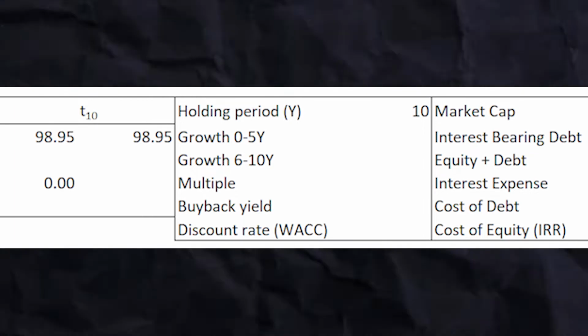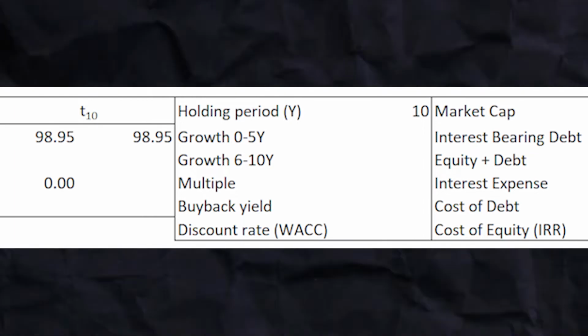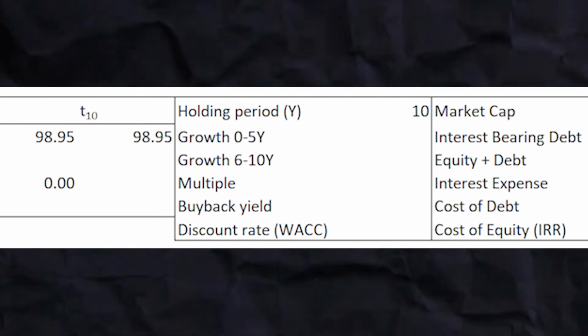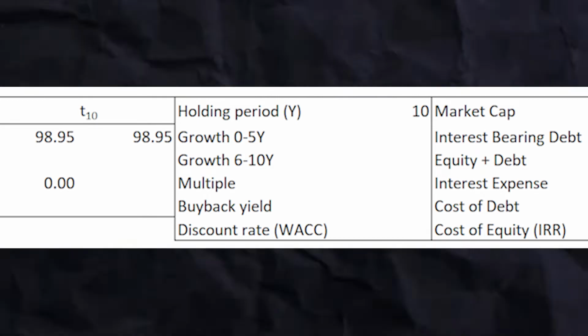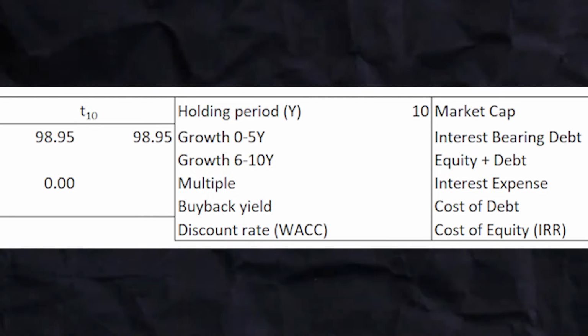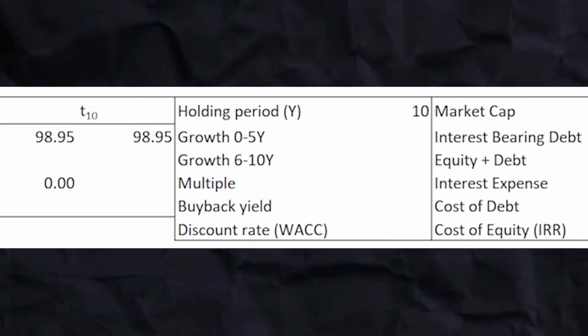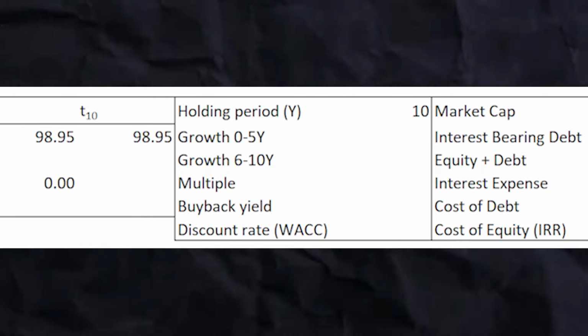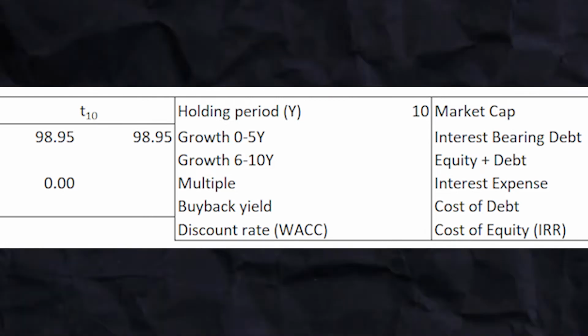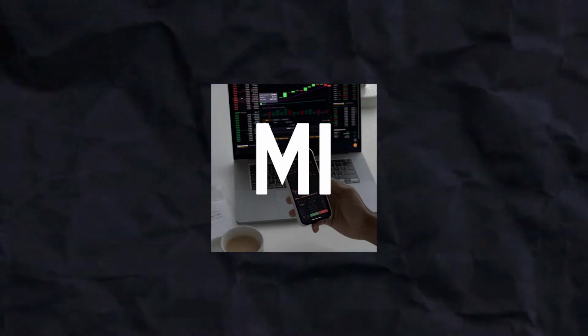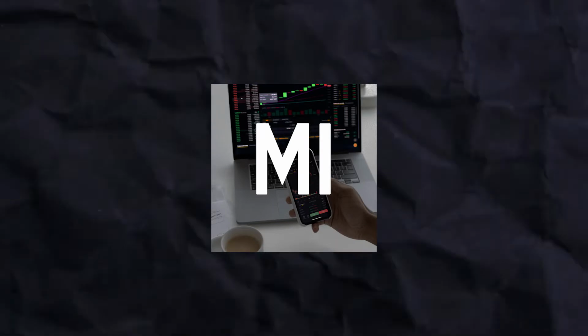First, we have to assume Google's free cash flow growth rates for the next 5 years and for the 5 years following those 5 years. We also have to assume Google's price to free cash flow multiple at the end of our 10-year holding period. Last, we have to assume Google's annual buyback yield over our holding period. So let's begin with our assumptions for Google's free cash flow growth rates.